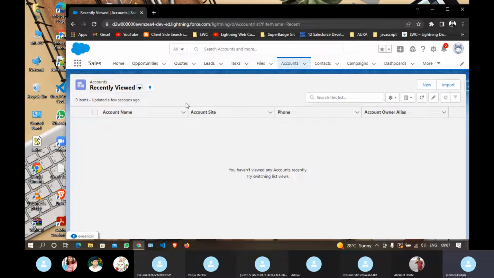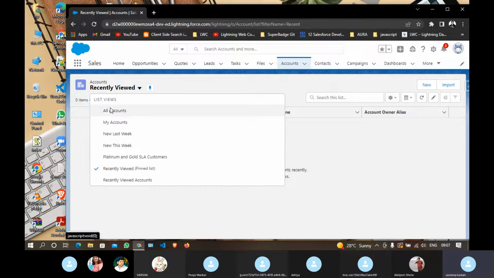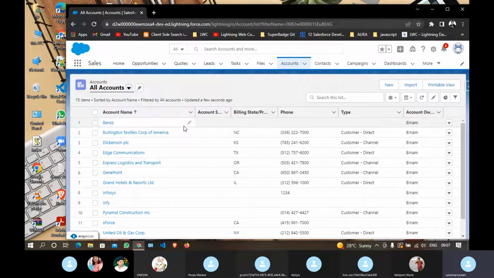Component based framework means what? Whenever you design any application, it will consist of small modules. Let's say this is the header module, one module. This is the second module, list view. This is a quick action module. This kind of thing you can develop and integrate into one application.